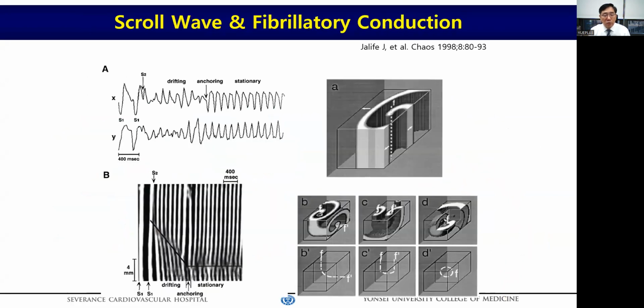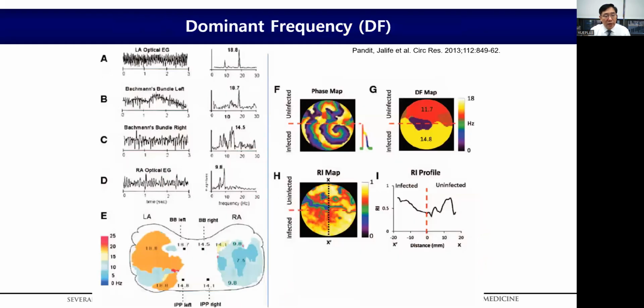Then why does such a focal source of fibrillation show a disorganized irregular rhythm? Jalife proved the fibrillatory conduction of a spiral wave by 3D computational modeling and spectrophotometer. And in the process of wavelet conduction from the focal source, regional partial conduction blocks make the wavelets irregular and disorganized. Frequency analysis is the most commonly used mathematical method to localize the focal source of fibrillation. And the classical method is fast Fourier transformation analysis, so-called FFT analysis for dominant frequency.